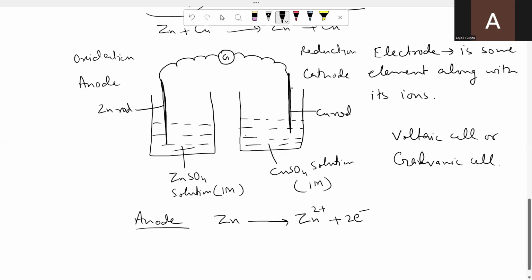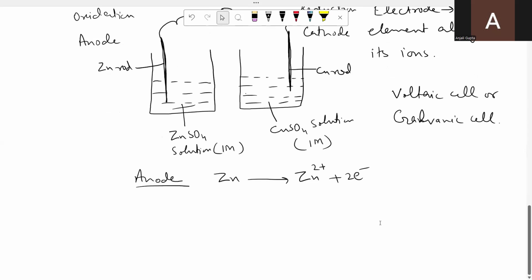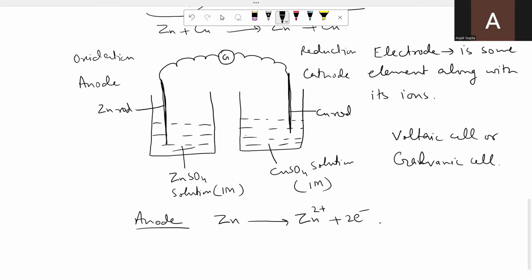जितने इलेक्ट्रॉन्स लूज होते हैं उतने ही पॉजिटिव चार्जेस आ जाते हैं क्योंकि किसी भी मेटल में हमेशा इलेक्ट्रॉन्स और प्रोटॉन्स का नंबर इक्वल होता है तो अगर 2 इलेक्ट्रॉन्स लूज कर दिए तो 2 प्रोटॉन्स एक्स्ट्रा होने की वजह से there is 2+ charge. Now these 2 electrons, they go through this wire, so this is the direction of flow of electron from anode to cathode. Now these electrons then reach at cathode, and at cathode what happens? The copper ions present in the copper sulfate solution take up those 2 electrons and get converted into copper atoms.